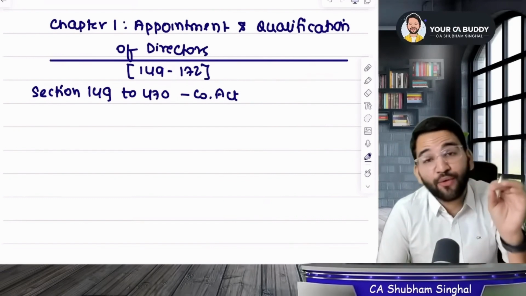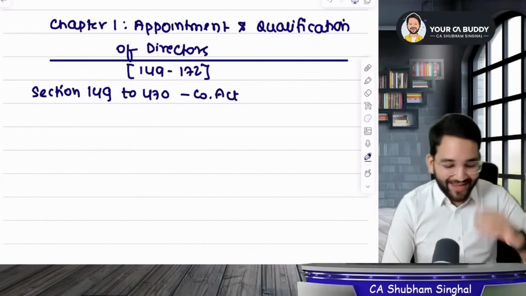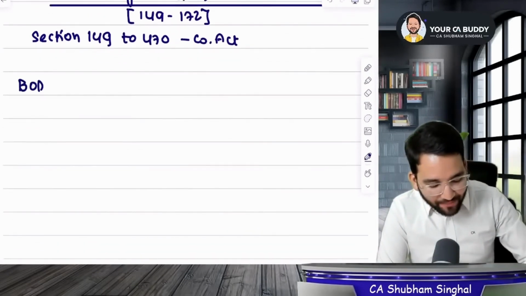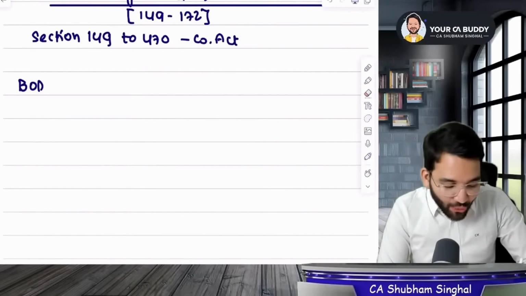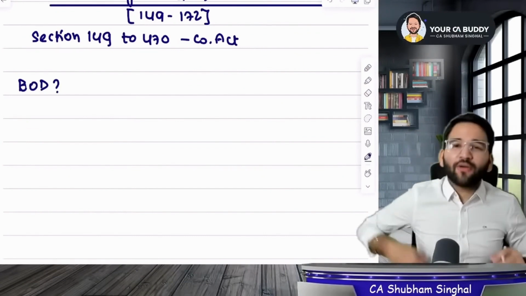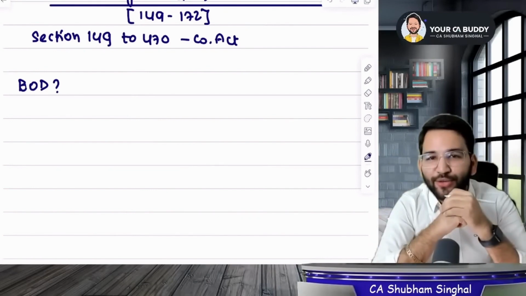Dear, please write down everything that I am dictating. You all need to increase your writing speed and make sure to note down all of it. Can you tell me, in a company, why do we have BOD, that is Board of Directors? What is the purpose of having a Board of Directors in a company? I mean, what is the need for a Board of Directors? Why is a Board of Directors needed to run a company?